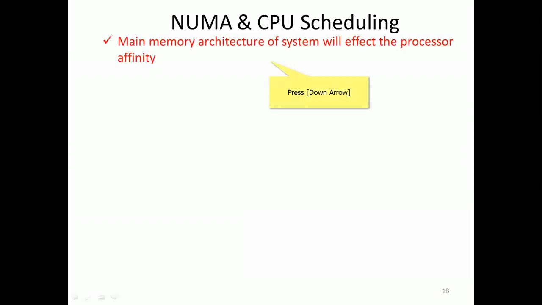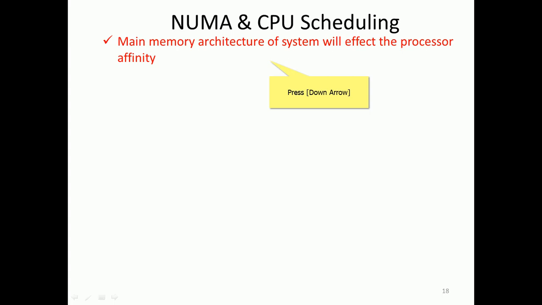So in this sense we have non-uniform memory access, NUMA, in SMPs and CPU scheduling, that is, symmetric multiprocessors. The main memory architecture of the system will affect processor affinity.